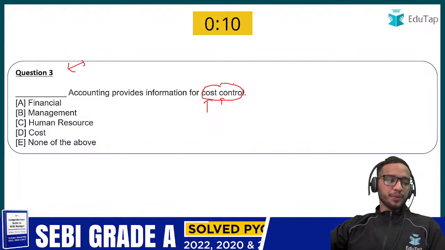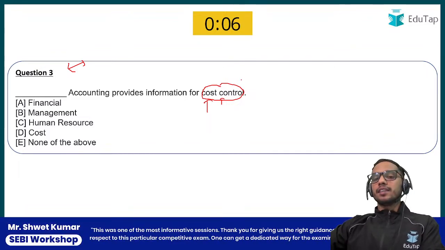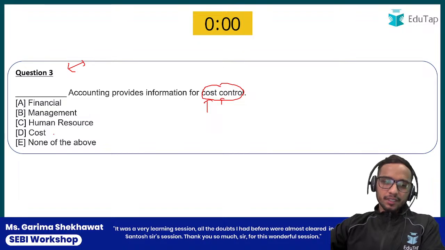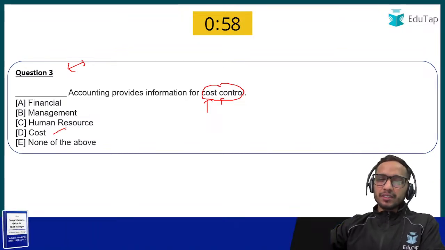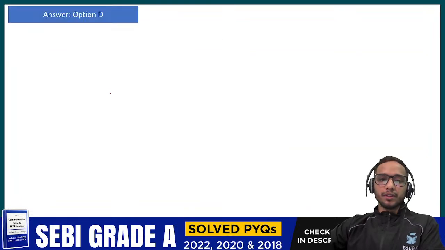Yeah, Godspeed, Dhaval, everyone is correct here. Very good. So cost control and cost reduction are the objectives of cost accounting. So it was a very easy question. Yes, it could be asked in Phase One. Not a Phase Two type of question, but obviously it can be asked in Phase One.